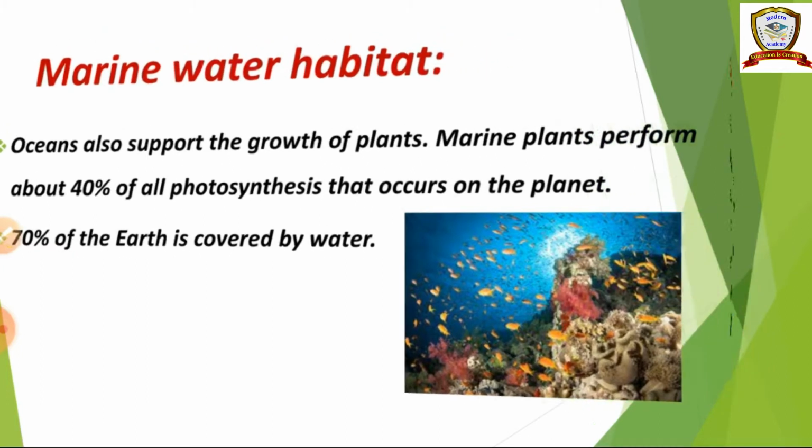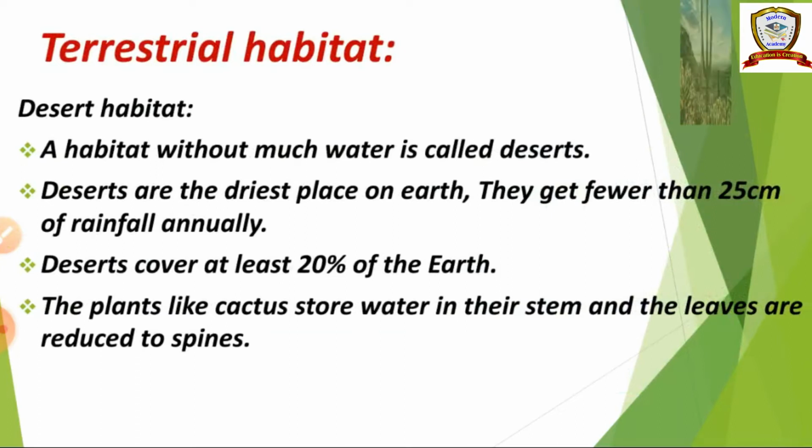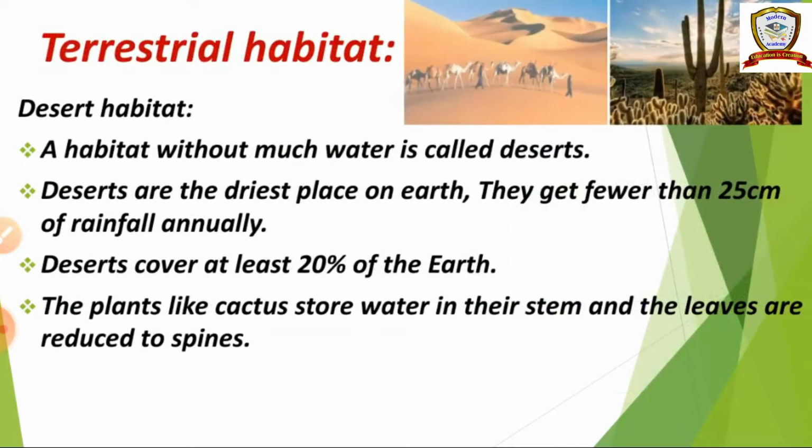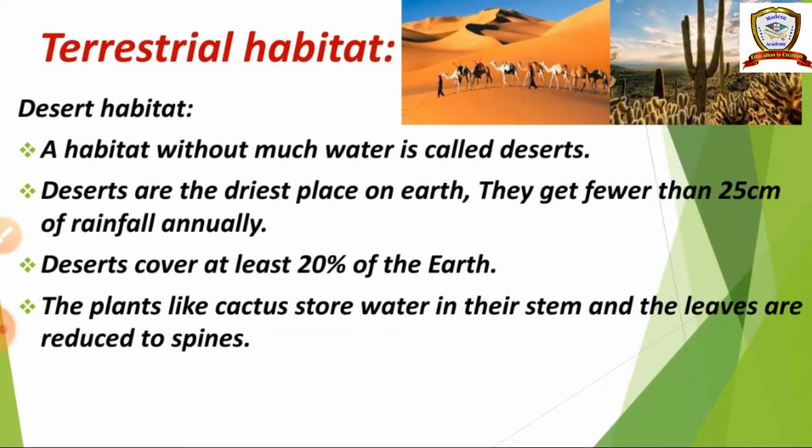Then terrestrial habitat. Terrestrial habitat means the area that is completely covered by land. And it is further divided into three types. Desert habitat, where we can see some plants and animals. Grassland habitat, where we can see some plants and animals. And forest habitat, where we can see some plants and animals. So these are the places that are covered by land.